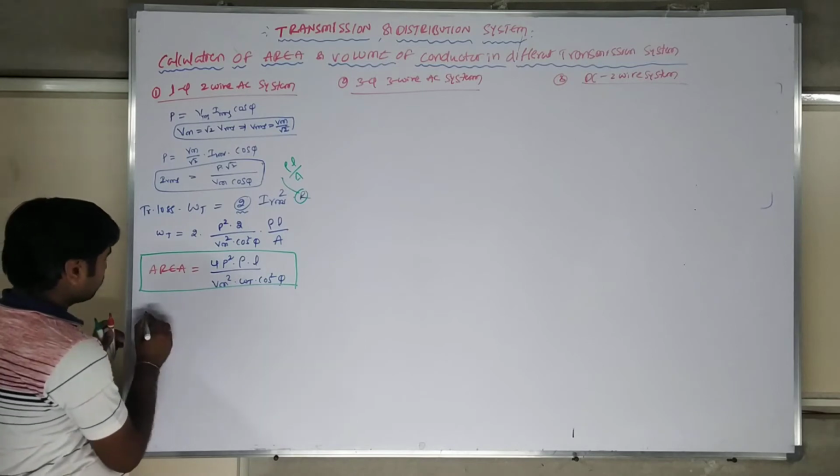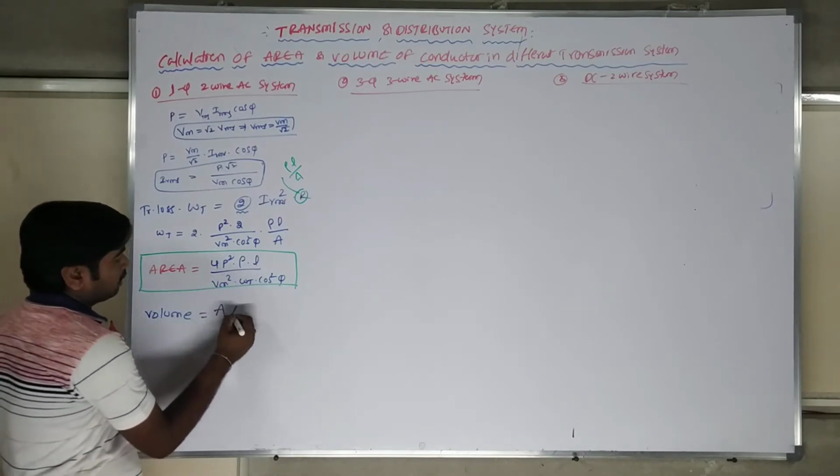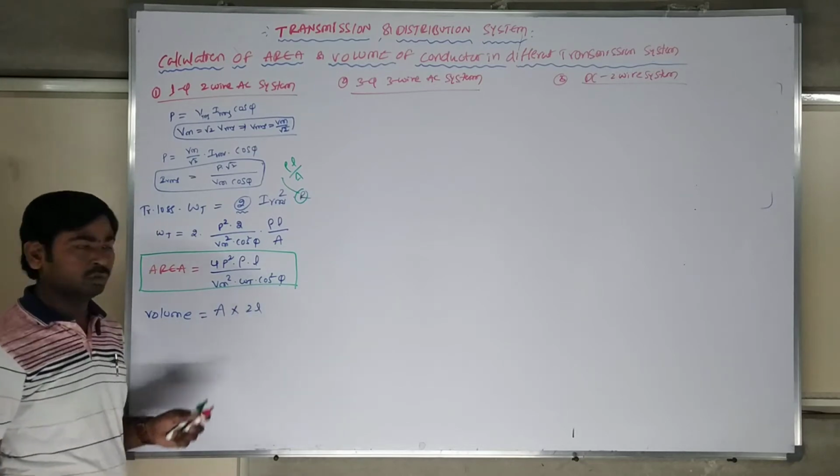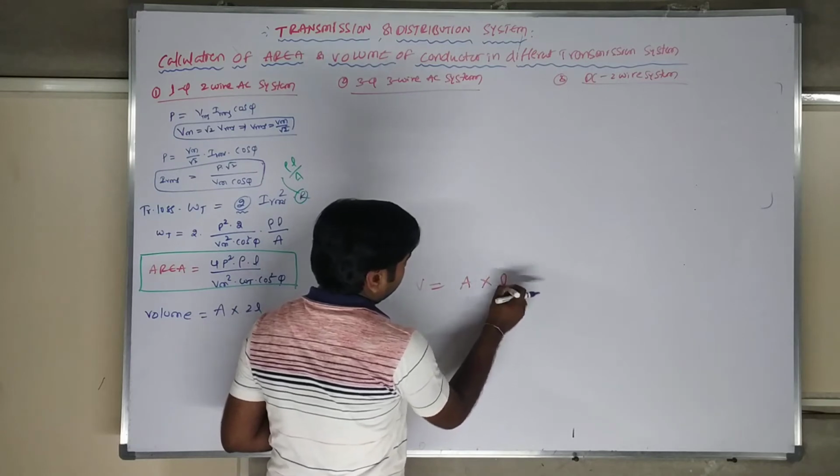For the volume, you have to multiply this area with 2L, because volume is equal to area into length.